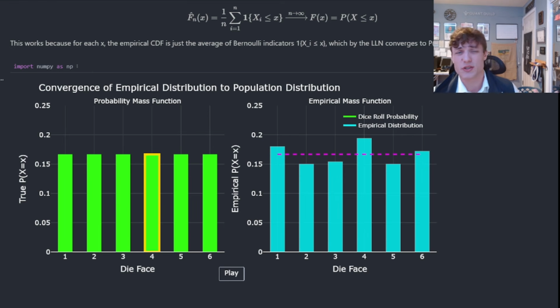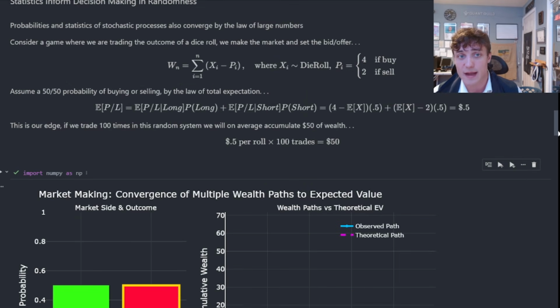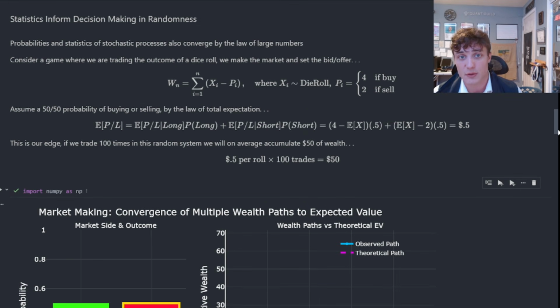Geez, Roman, convergence, the law of large numbers, what's the point? Well, the point is, if you understand these mathematical and statistical objects, you can use them to inform your decision making in randomness to accumulate wealth. And I have a market making example of this for you here.